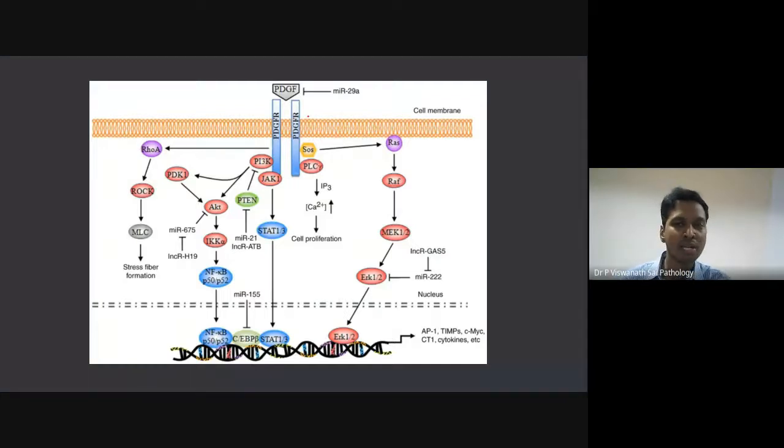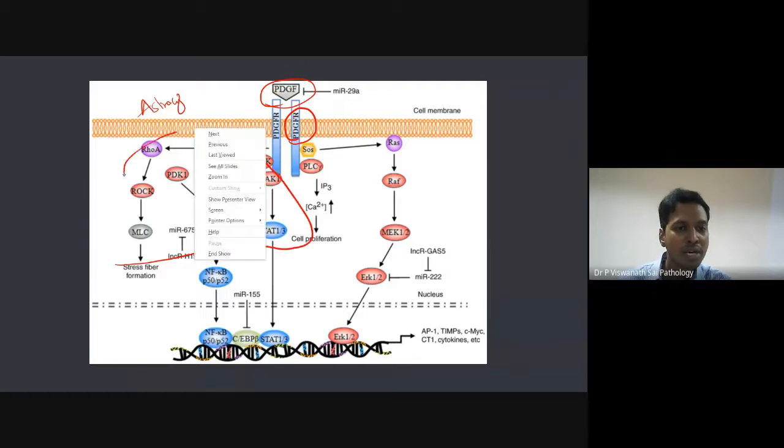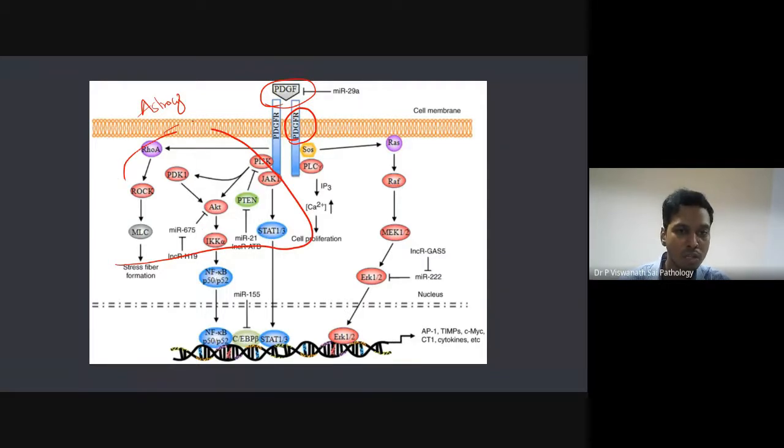Now, for example, let's take a case of astrocytoma. PDGF is binding to the PDGF receptor. What will happen when PDGF binds to PDGF receptor? There are all these proteins here, which are called signal transduction proteins. And what do they ultimately do? What is NF? Nuclear factor. It is a transcription factor. So they activate the transcription factor.